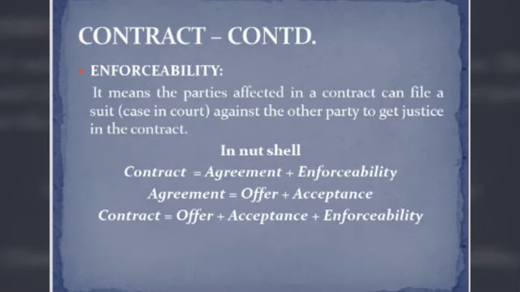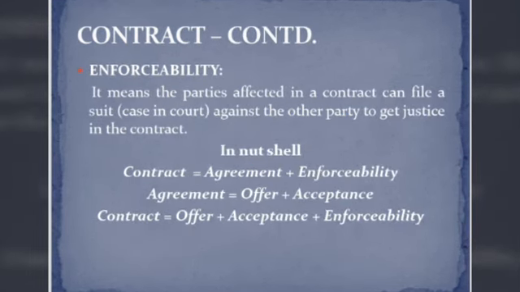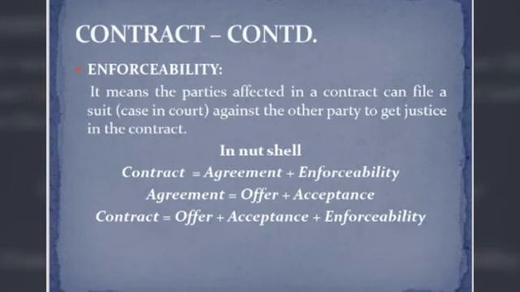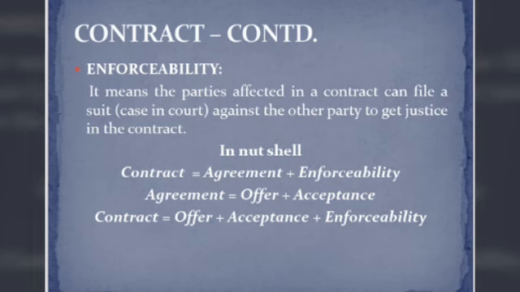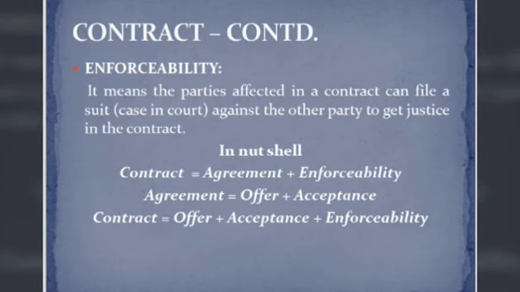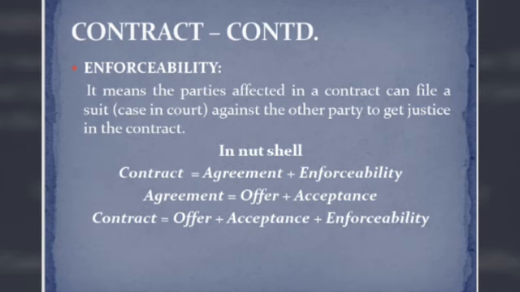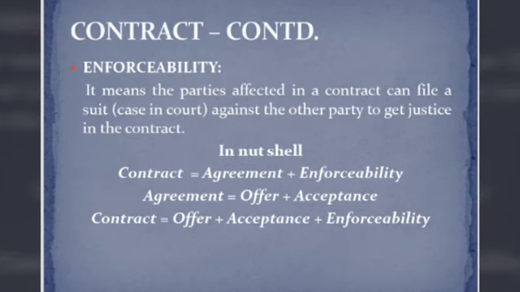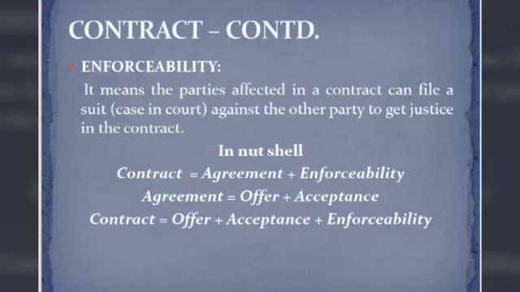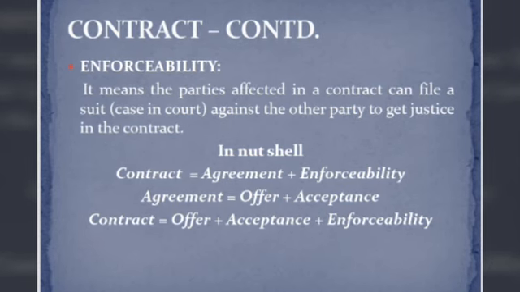Next one is enforceability. What is enforceability? If there is any problem in case of the agreement, the affected party can go to the court and file a case against the other party. Then it is called enforceability. To get justice in the court for the contract entered, the parties can go to the court.